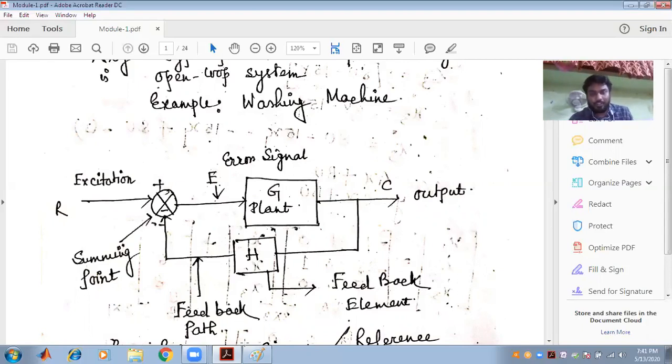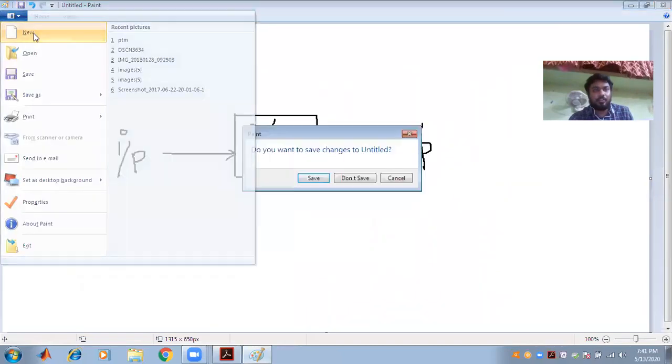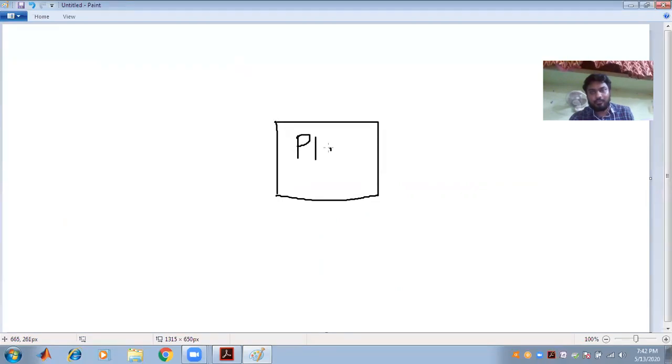So let's draw that particular block diagram. This is a plant transfer function, or plant.